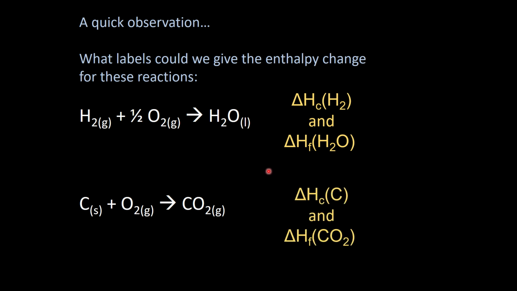Similar here then, we've got there the enthalpy of combustion of carbon, because we've got 1 mole of substance being completely burned in oxygen, carbon, and also it forms 1 mole of a substance from elements. So as I said, whenever you're combusting an element, have a quick look. It might be that you could label it delta HC of that element, because you've got a mole of it. And if in the balanced equation it forms 1 mole of product, oxidation product, then it's the formation of that product from elements, because the thing you burnt was an element. So I just wanted to point that out. These labels are pretty versatile. Here we've got one equation with 2 labels, and we've got 2 examples like that.